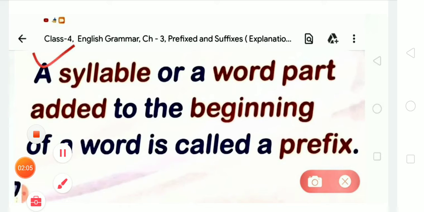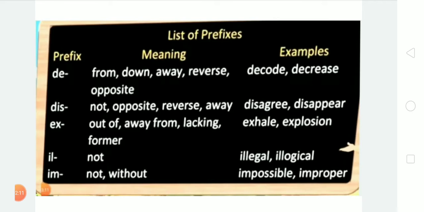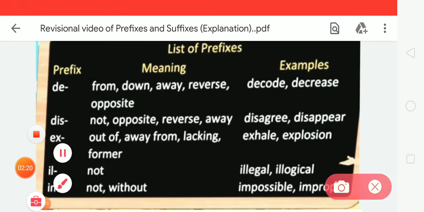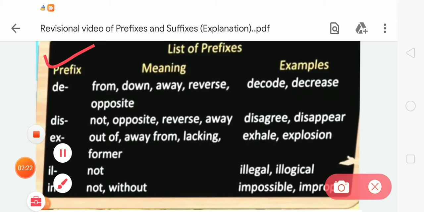There are so many examples. Let's learn some examples of prefixes. Dear student, on your screen there is a list of prefixes. First of all we are going to read the given examples. The first prefix is de, which means from, down, away, reverse, opposite.